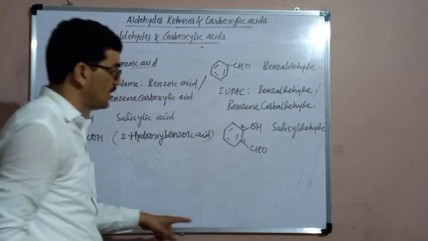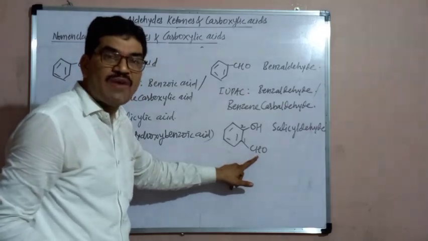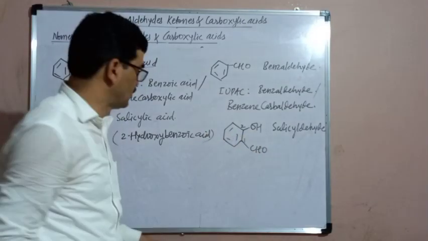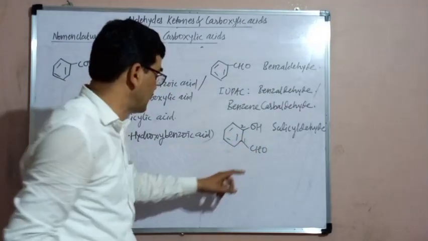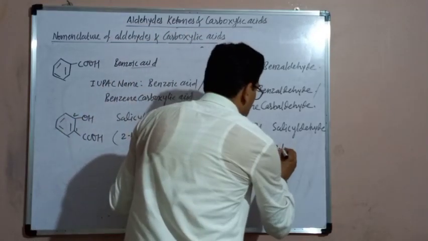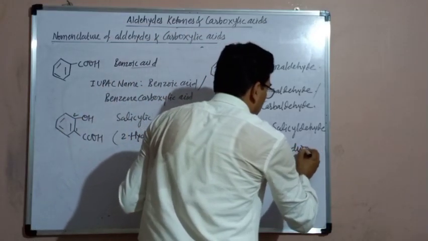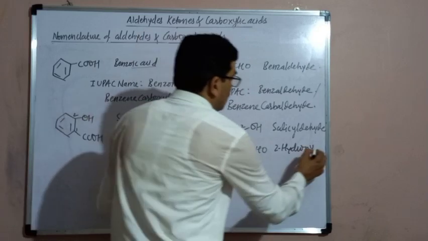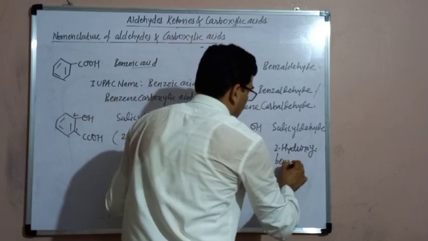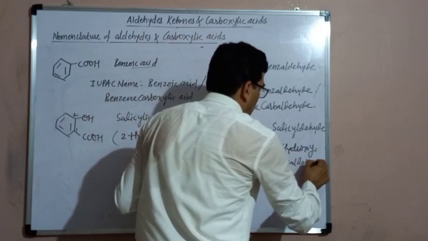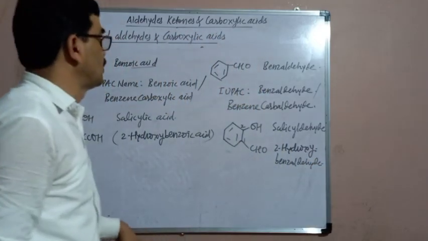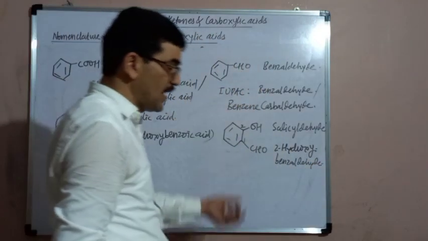This is the second carbon. So here 2-hydroxybenzaldehyde, or 2-hydroxybenzene carbaldehyde.